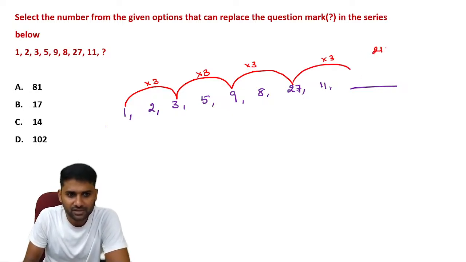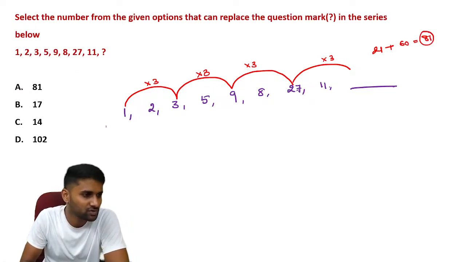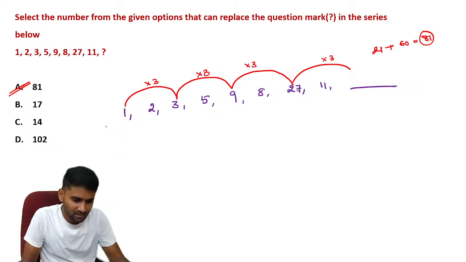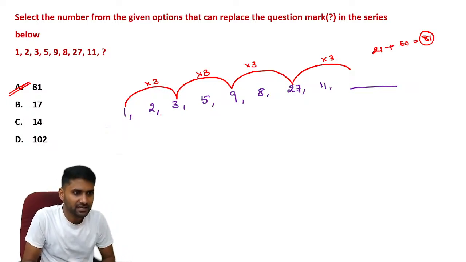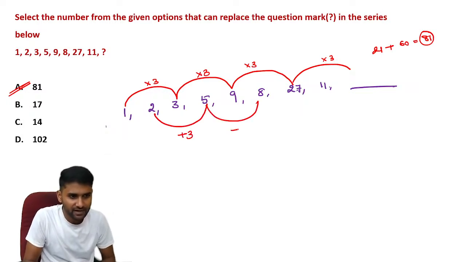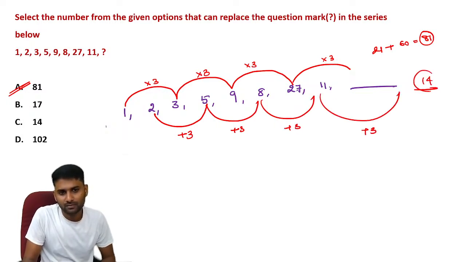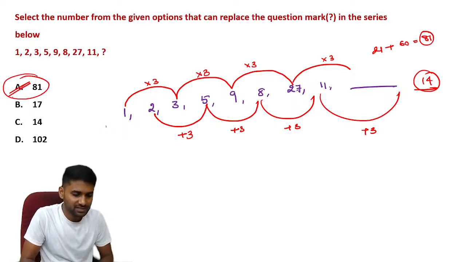So 27 times 3 is 81. You can see that in the options. Again, it's all about an alternating series. Here 2 and 5 is 3 units, 5 and 8 is 3 units, 8 and 11 is 3 units. If you want the further number, it becomes 14. But according to the options, 81 is the correct answer.